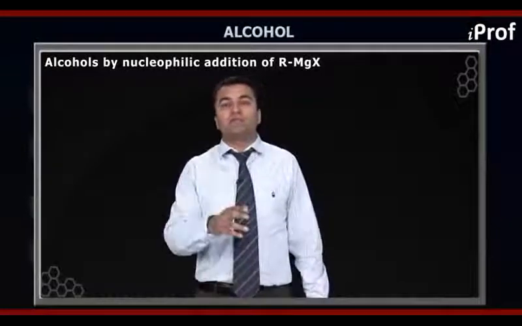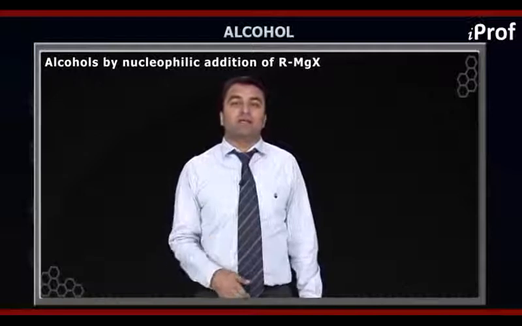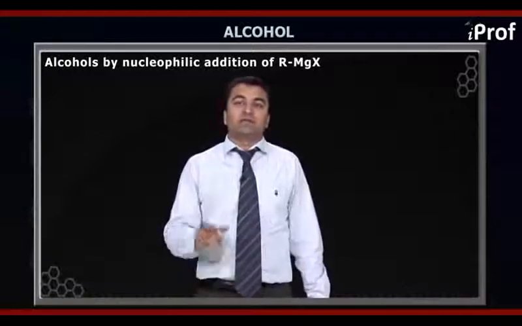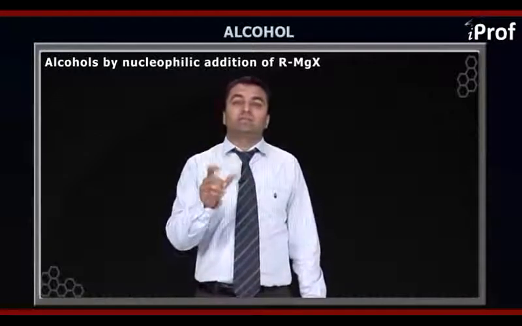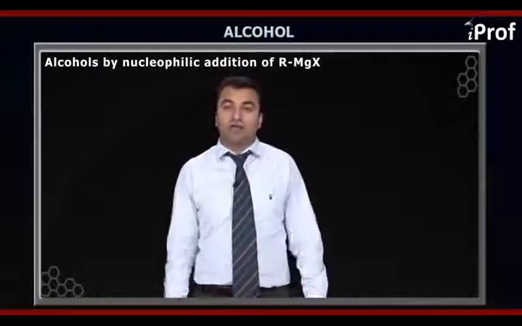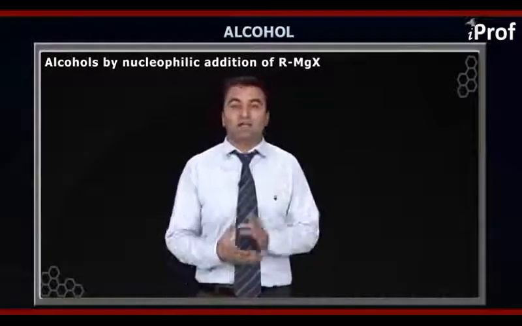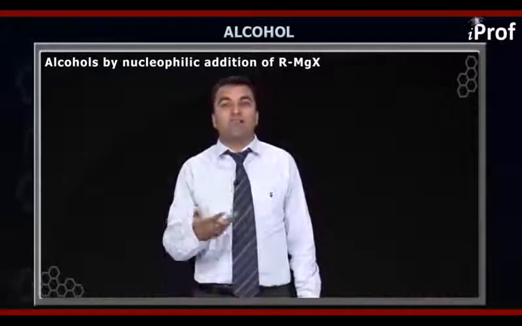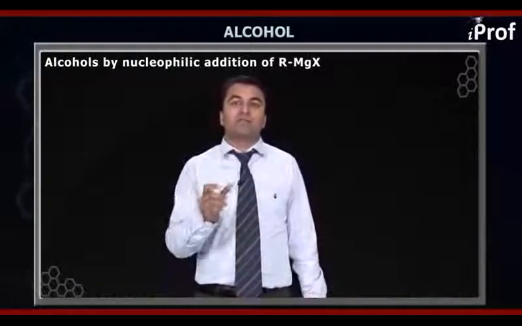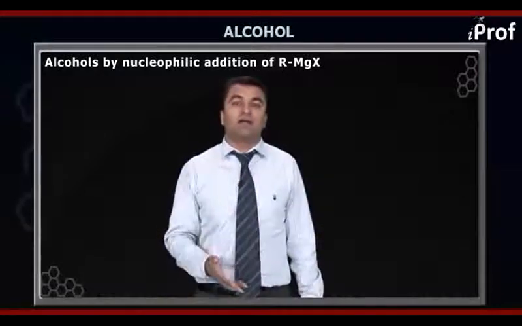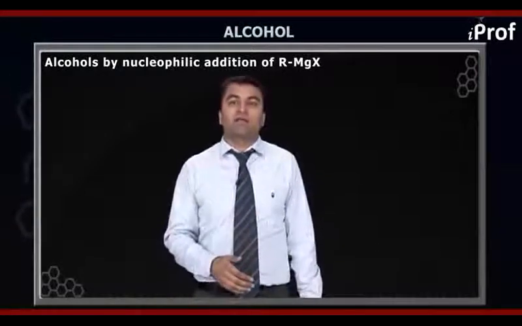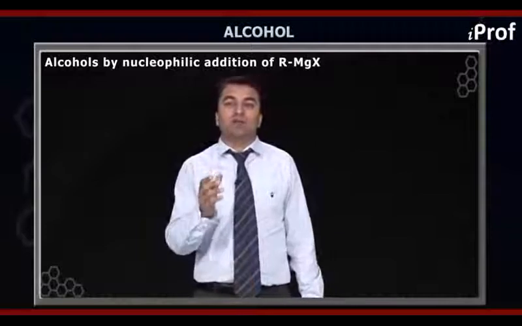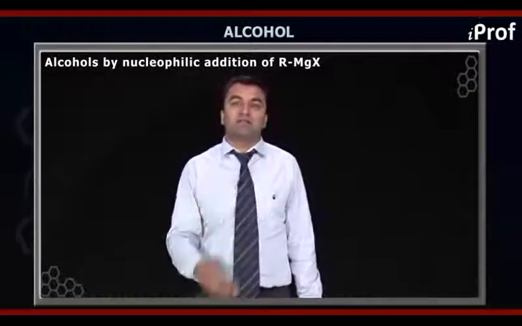Now if you replace the R dash group by H, that means the Grignard reagent will be something like HMgX, because the R dash group came from RMgX, that is the Grignard reagent. So if you want to replace R dash by H, it is basically the R group of the Grignard reagent which will be replaced by the H. So the Grignard reagent will be something like HMgX.